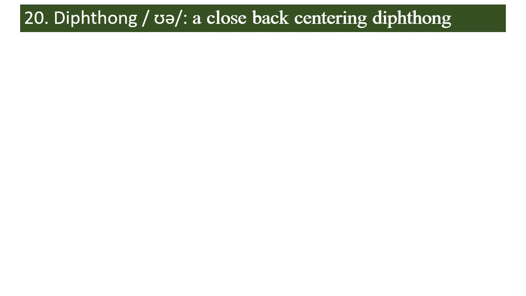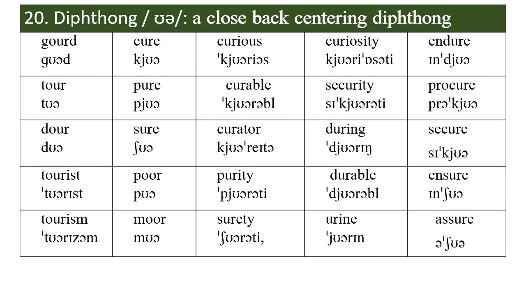Vowel number 20 is the final vowel, the diphthong ur, a close back centering diphthong. It occurs in O U R in tour, in door, in tourist, in tourism, in cure, in pure, in sure, in poor, in more, in curious, in curable, in curator, in purity, in surety, in curiosity, in security, enduring, endurable, in urine, in endure. This is urine, not urine or urine, as some people say.